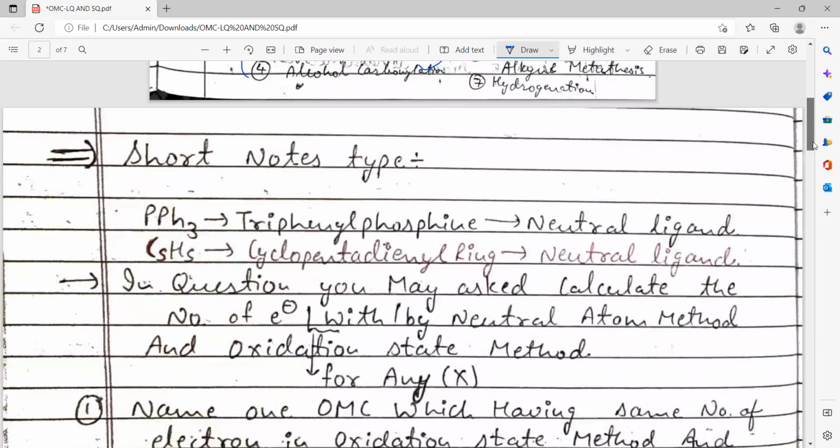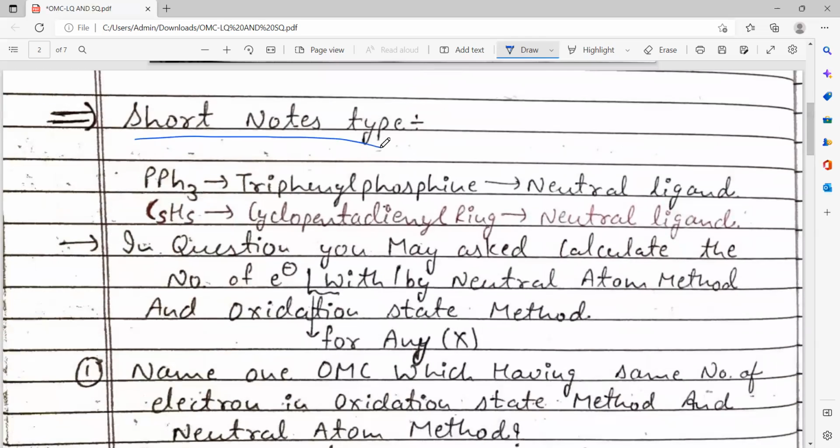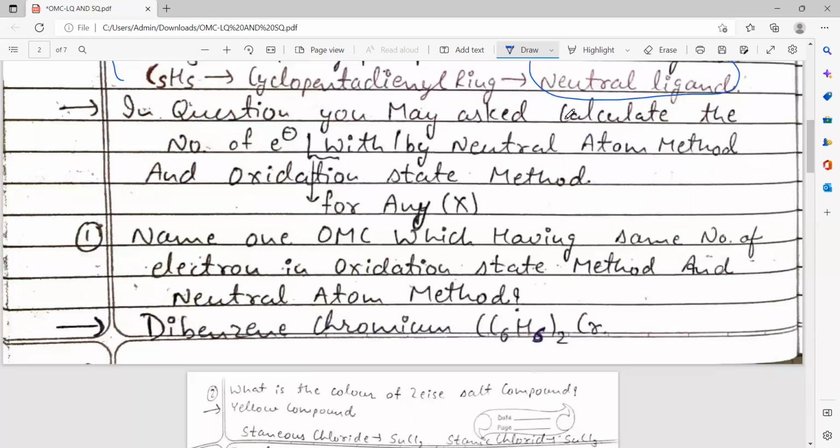So first of all, we are discussing short type questions. Basically you have to remember these two, PPh3 and C5H5, as neutral ligands. Like I am writing here, in a question you may be asked to calculate the number of electrons for any complex by the neutral atom method and the oxidation state method.